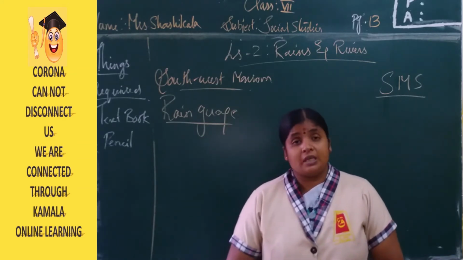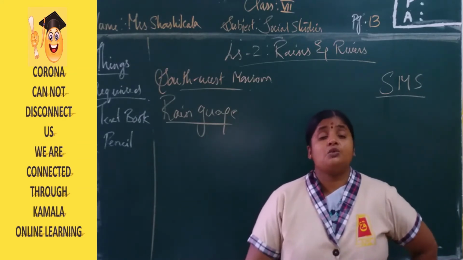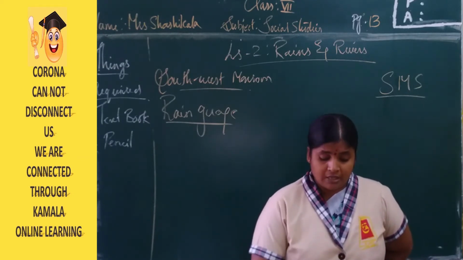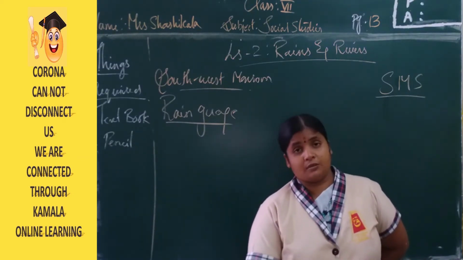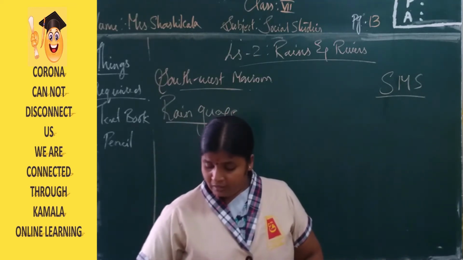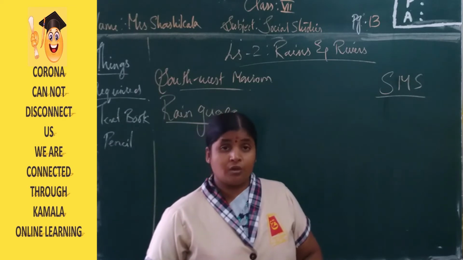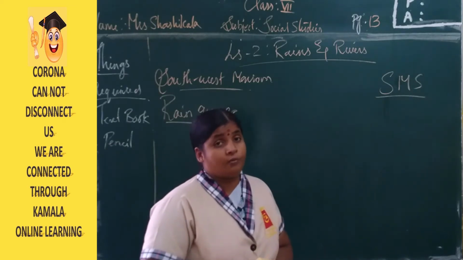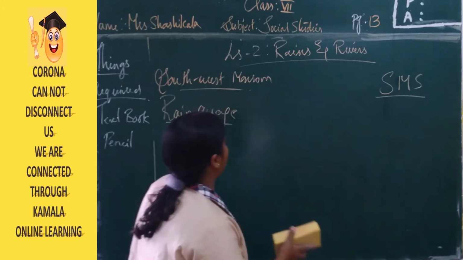Now moving to the second part. Till now, with the rain gauge, we have done part 1. Now moving to part 2, that is about the flow of rivers. How are rivers flowing? From where are they getting the water? From the water bodies, right? Now we will see how the water bodies are forming and how the rivers are forming.